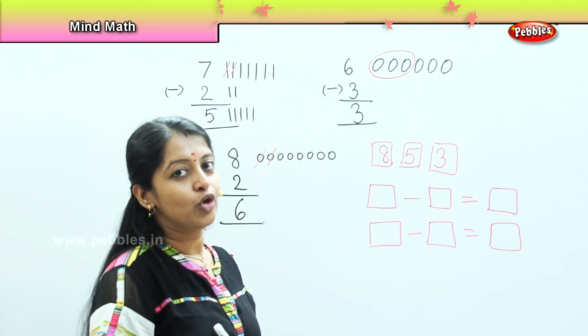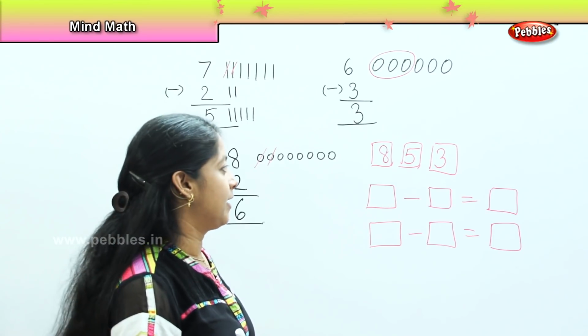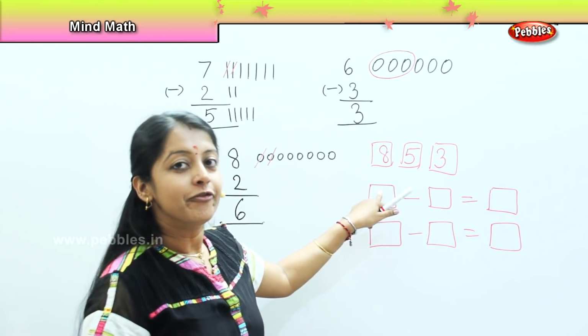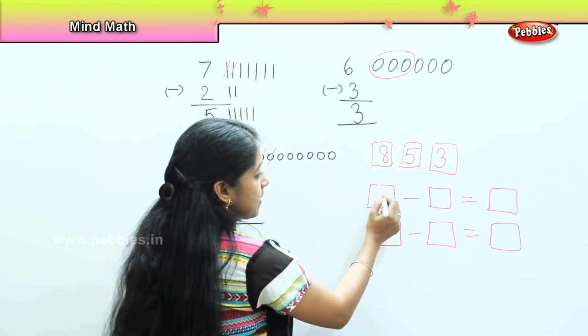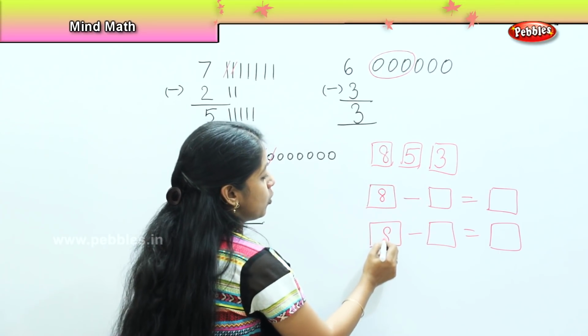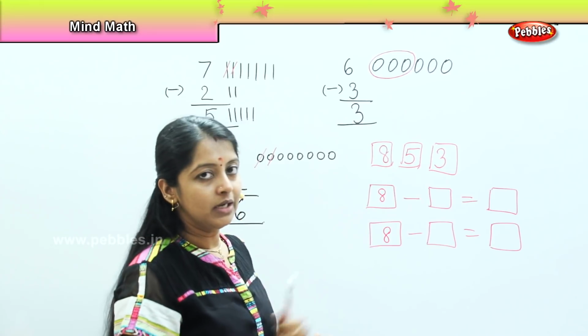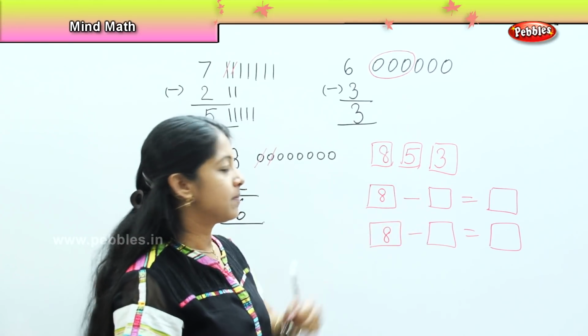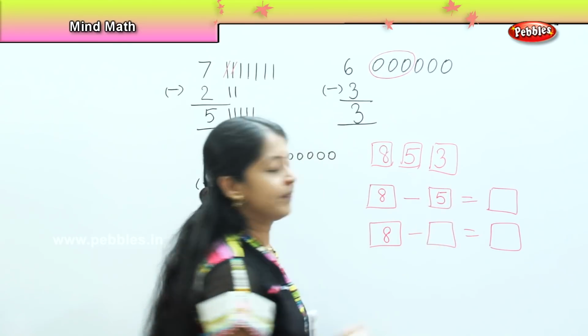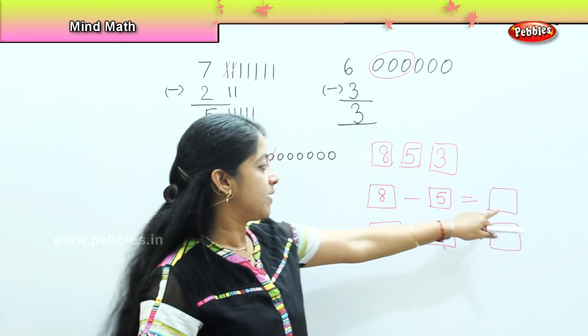Very good. As I told you in the beginning of the class itself, always the largest number will come in the first place. So what will come here? 8. Right. So in both the places, the largest number will come first. What is the next number? If I write here 5, then what will be here?